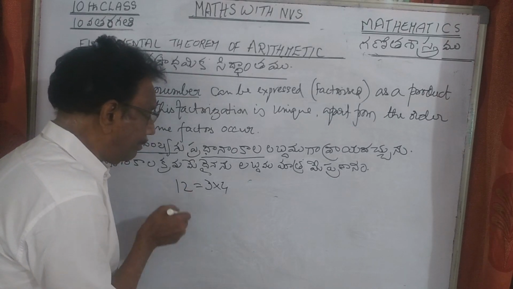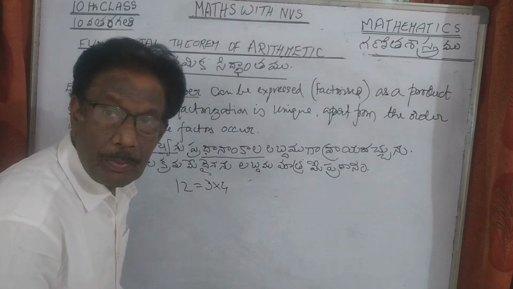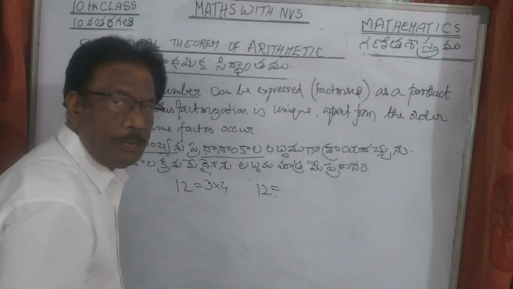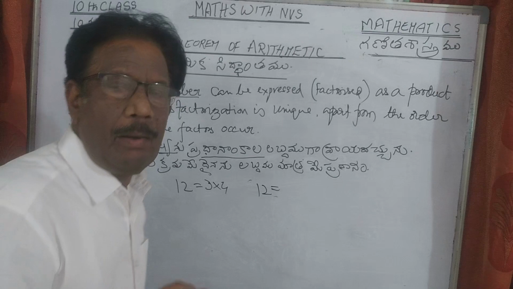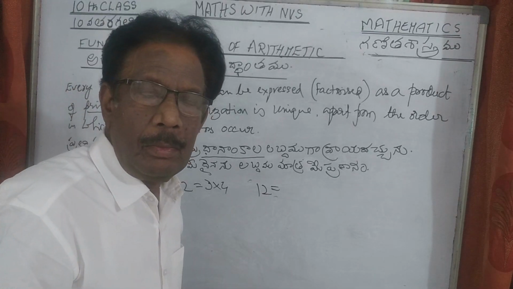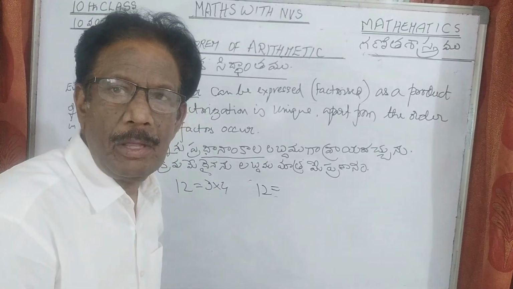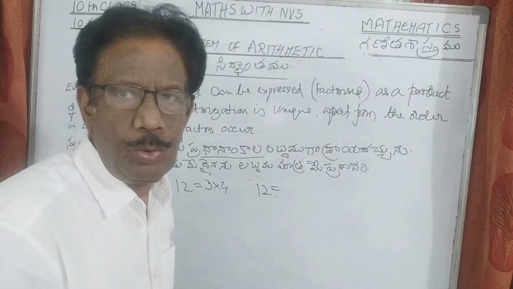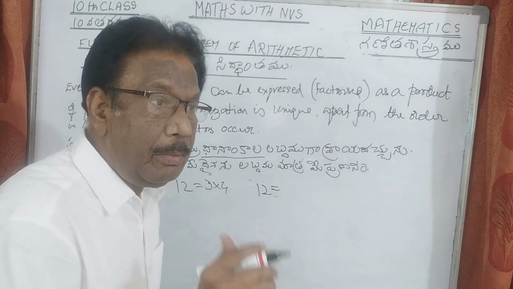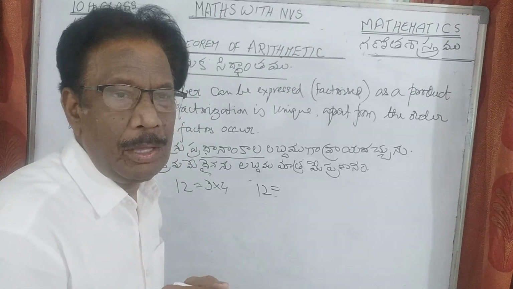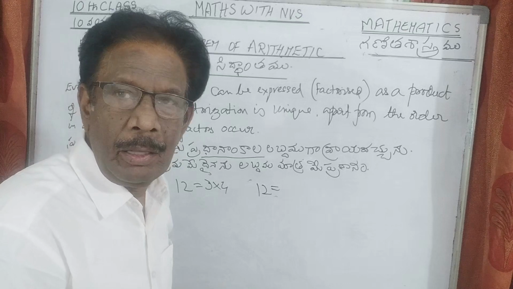But when you write the same in prime factorization, 12 is equal to... first of all, we try to resolve this. We start with the least prime number, that is 2. And immediately when you see a number, generally we can understand by the number in the units place.